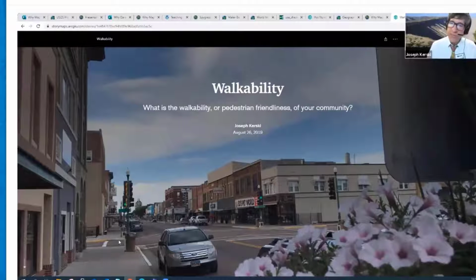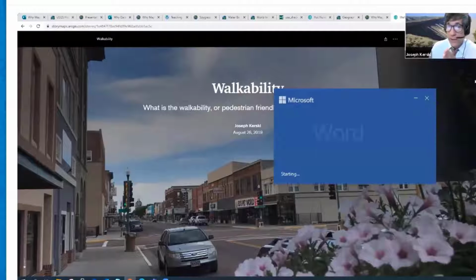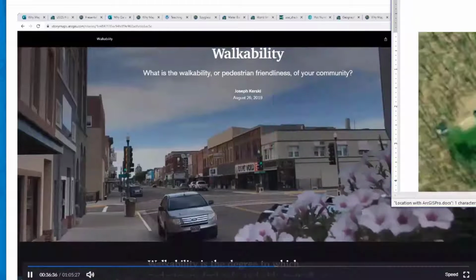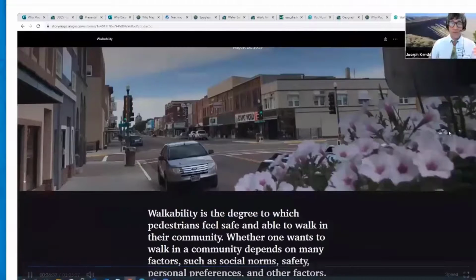There's a ramp. So if I was in a wheelchair, for example, or on a skateboard or something like that, I could get up and down the sidewalk. So that's good. The sidewalk is in fairly good condition. So yeah, I'd put it toward the higher end of walkable, maybe not the most walkable place ever, but pretty walkable.